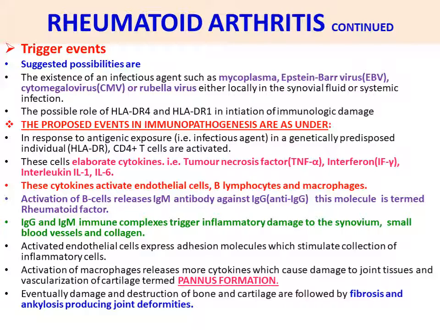This point is very important, pannus formation. Next point, eventually damage and destruction of bone and cartilage are followed by fibrosis and ankylosis, producing joint deformities.